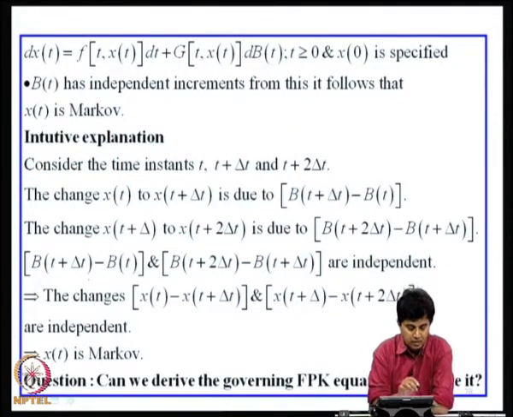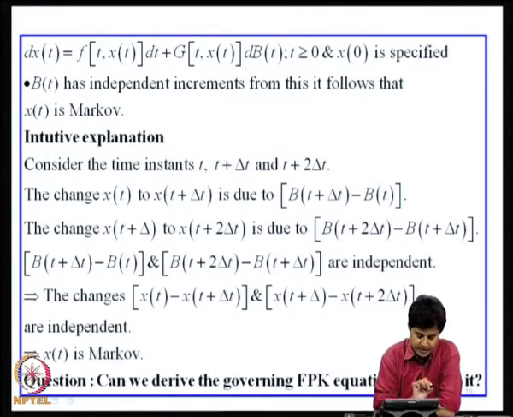Now, let us look at this equation again. dx of t is f of t comma x of t dt plus g of t comma x of t dB t. We know that B of t has independent increments, and from this it follows that x of t is Markov. How do we explain that? The claim I am making is solutions of Ito's stochastic differential equations have a Markovian property. Therefore, I can write the associated Fokker-Planck equation and solve them. That is the line of thinking that I am trying to develop.